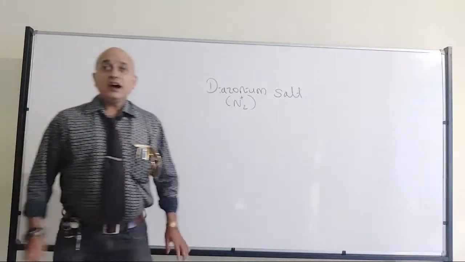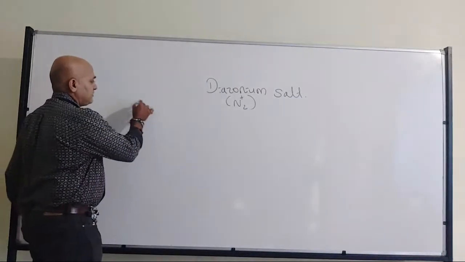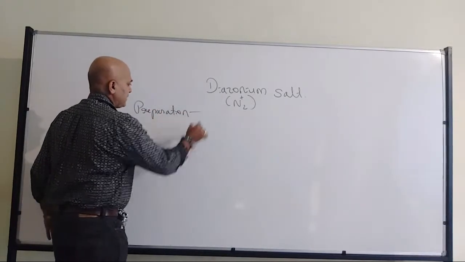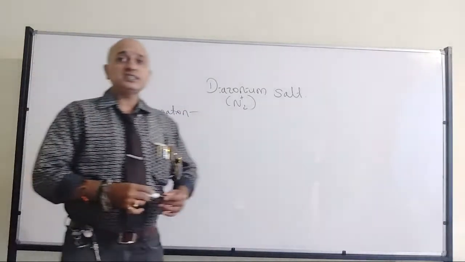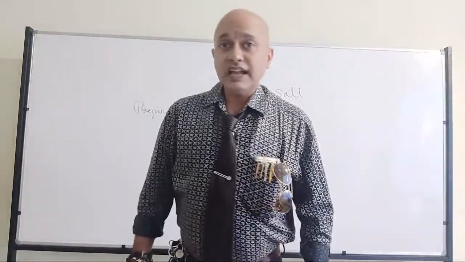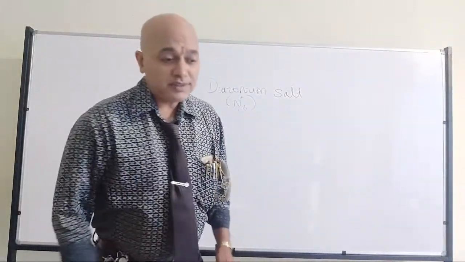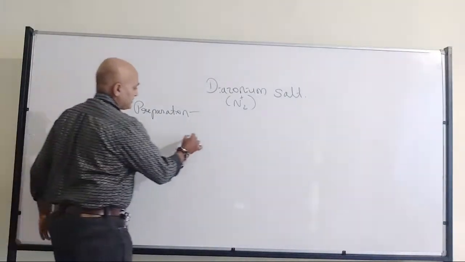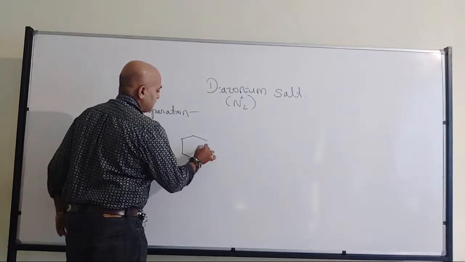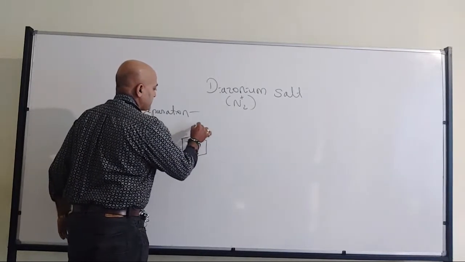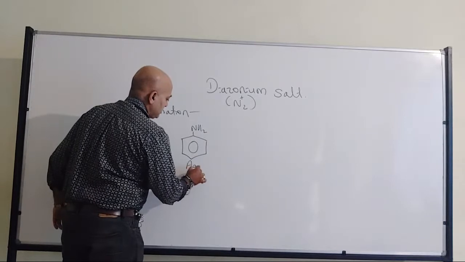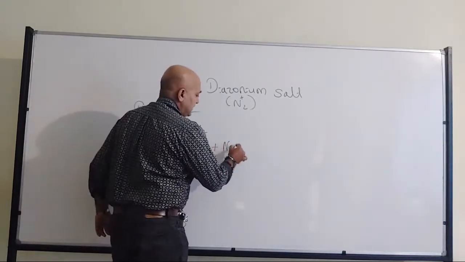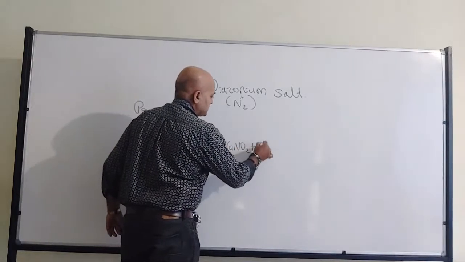Fine. Now when it comes to preparation, we have already discussed it many times. That will be the first step in Sandmeyer's reaction, if you recollect. So what they will do? They will take up the aniline, right? This is nothing but aniline. Now this aniline will be treated with NaNO2 plus HCl.